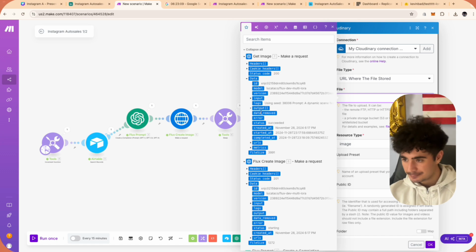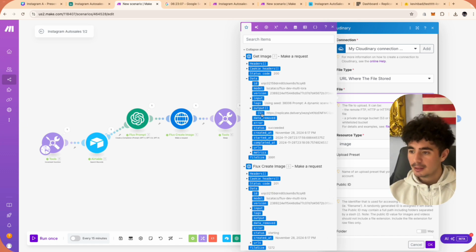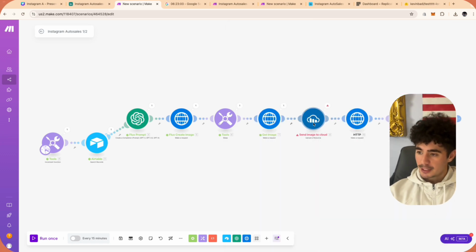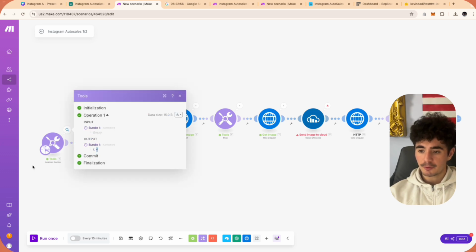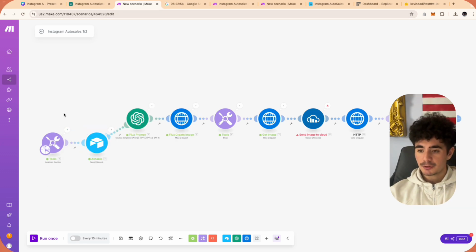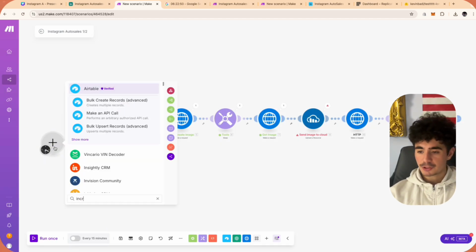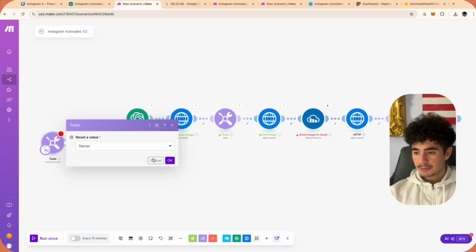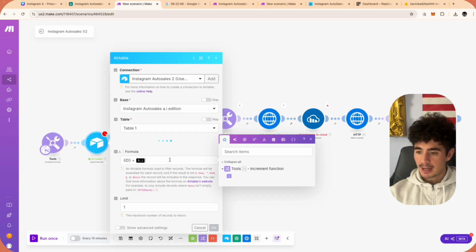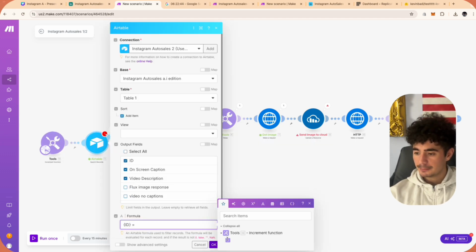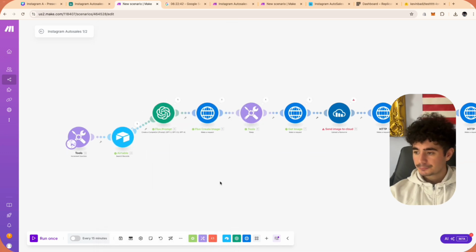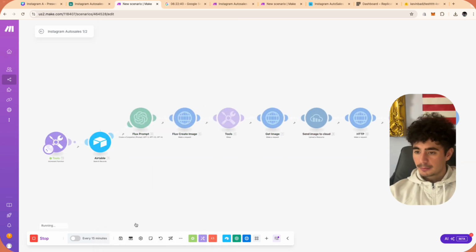So we're going to get rid of this. We're going to click this output, and we're going to click this 1. So this is the actual image now that is going to be sent to Cloudinary. So now this entire flow up to Cloudinary is working, but we are at number 4 with our auto number. So we're just going to, again, delete this, add a new increment function, click OK, map in that increment function in this step here, click OK, and then this whole thing should now work.